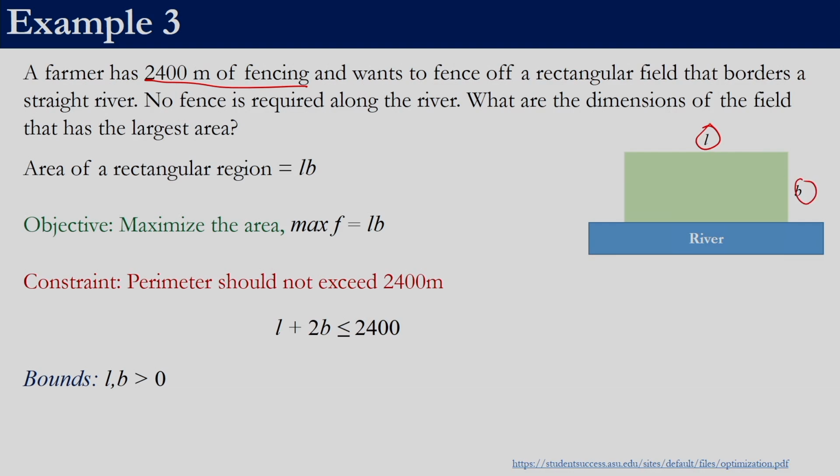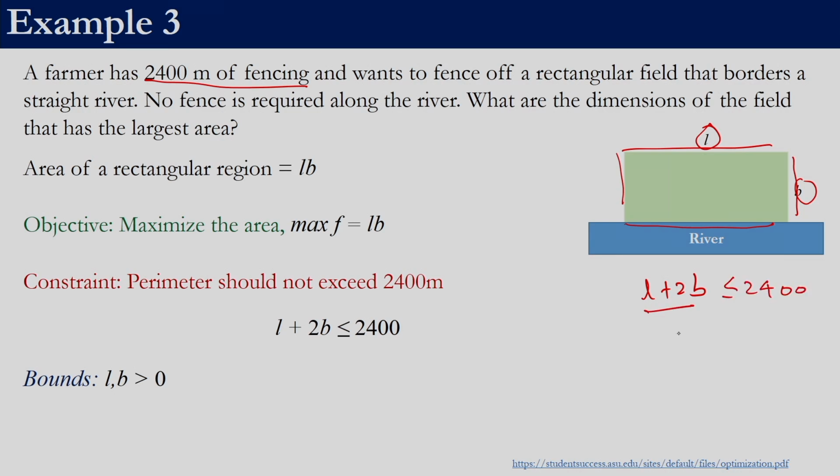The farmer doesn't know what L should be, and does not know what the breadth should be, but the total amount of fencing material that he has is 2400 meters, and fencing is not required on this side. So the fencing is required only on the 3 sides, over here and over here. So the total amount of fencing is L plus 2B. So this should be less than equal to 2400, right.